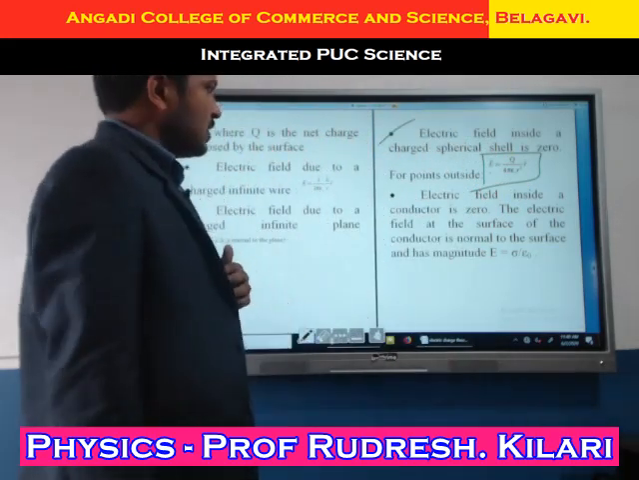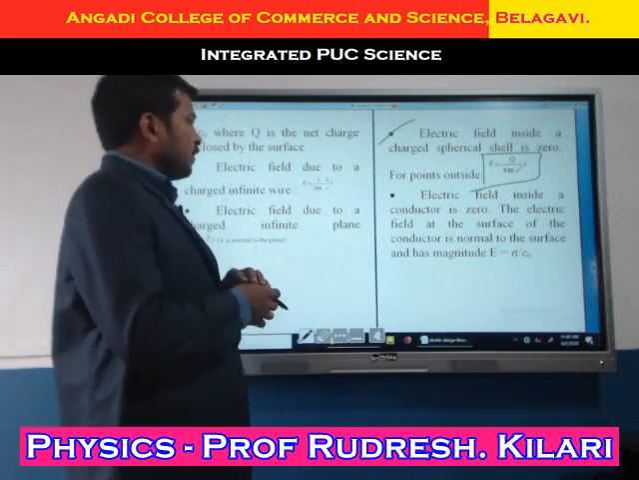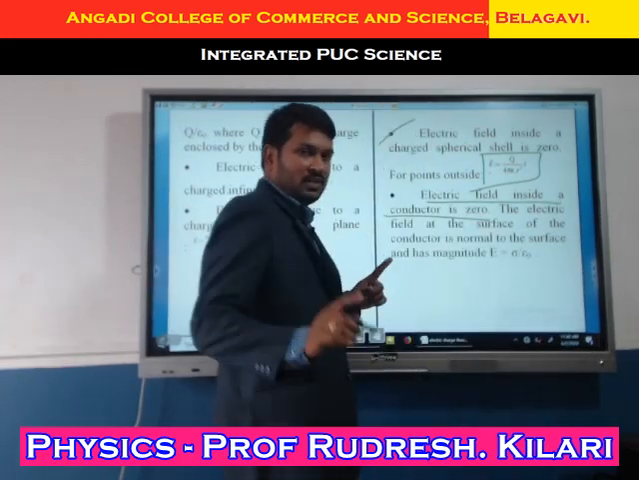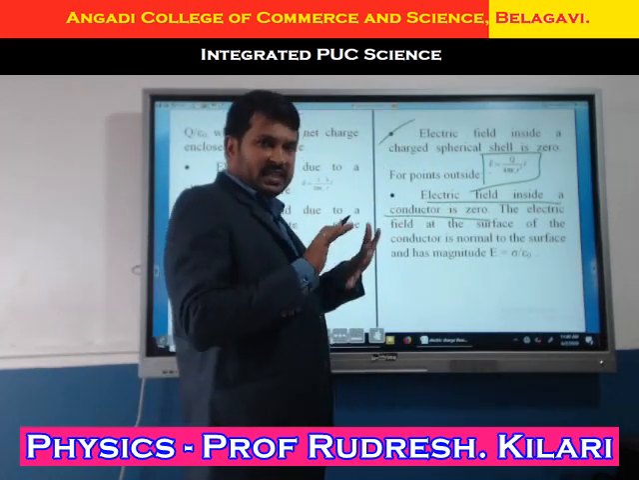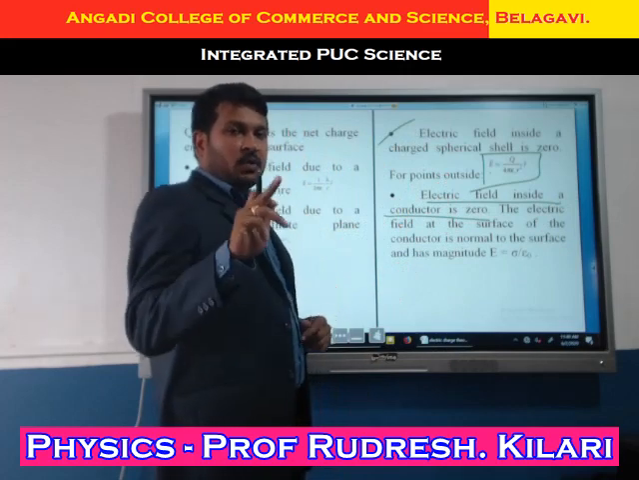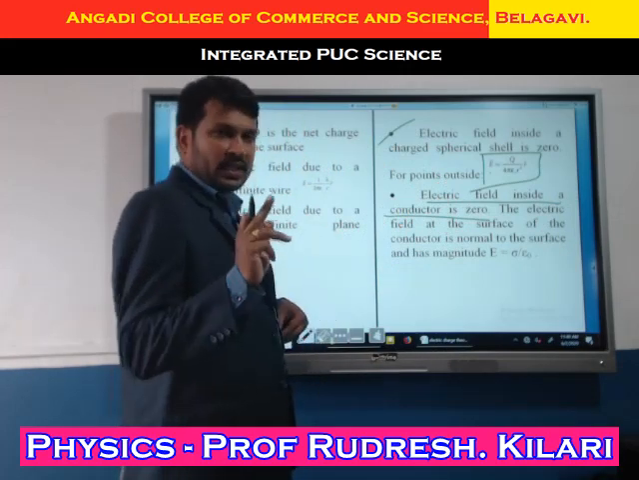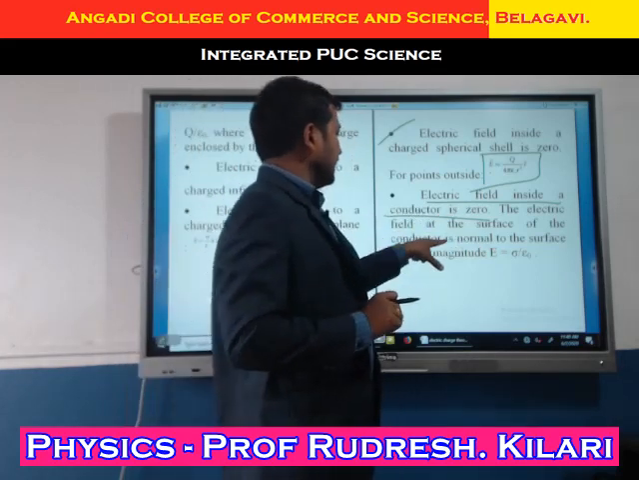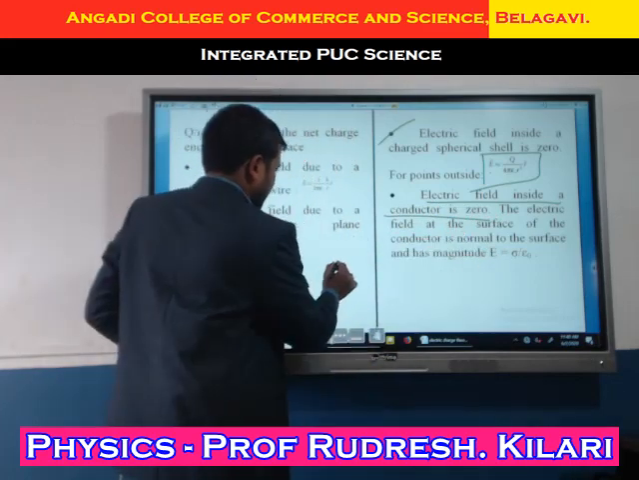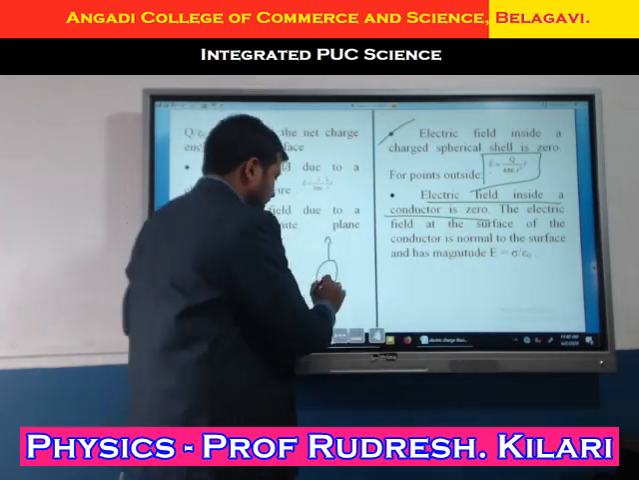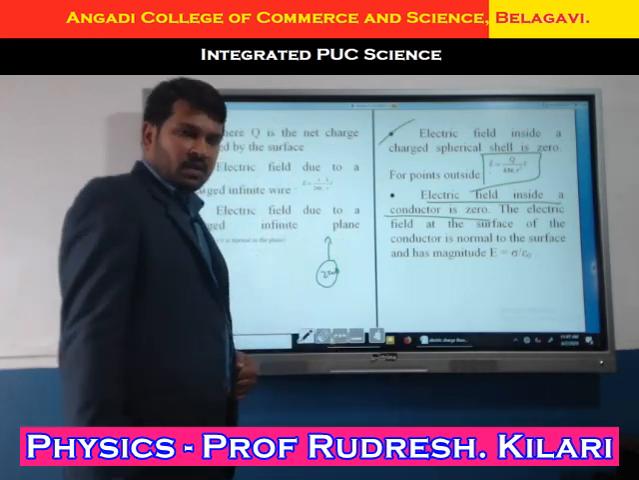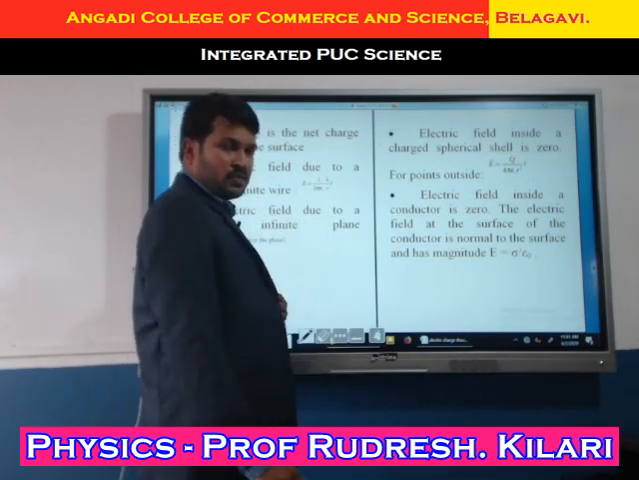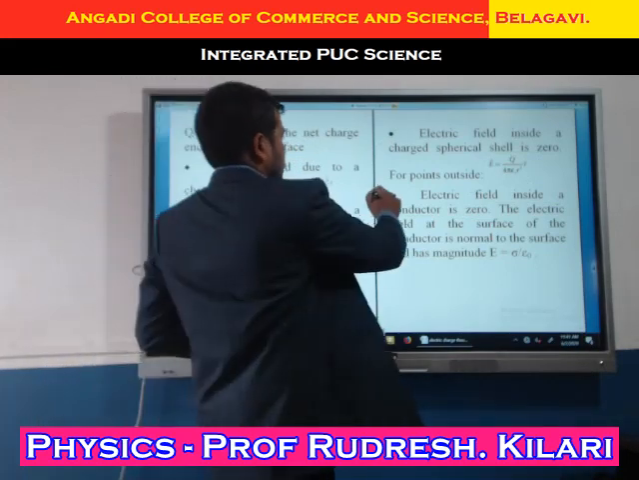Okay students, I hope you cleared. Next one: the electric field inside the conductor is 0. But what about the electric potential here? Remember this one: the electric field inside the conductor is 0, but the electric potential is the same, or constant. That I will mention. The electric field at the surface of the conductor is normal to the surface, but inside it is 0. Clear? What is the expression we got here? E equals sigma divided by epsilon naught. Okay, this also remember.